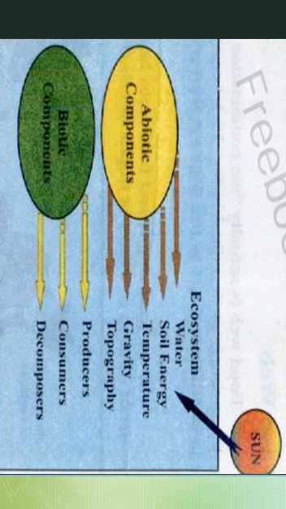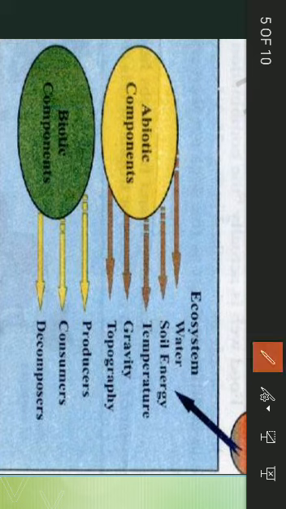Next we go towards comparing both of these biotic and abiotic components. What are abiotic components? Abiotic components include water, soil, energy, temperature, gravity and topography. What is topography? Anyone knows? Topography is the detailed study of surface features of a region. Write it here and learn what is topography. Detailed study of the surface features of a region is called topography.